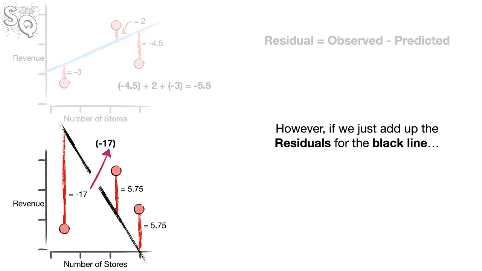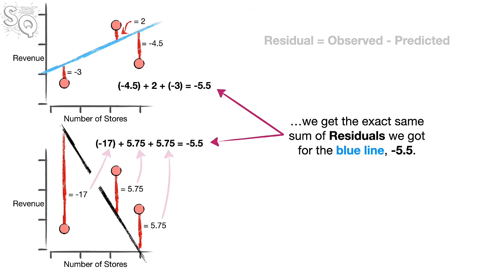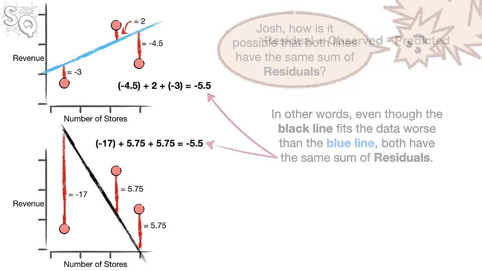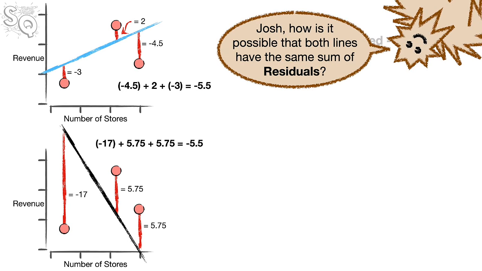However, if we just add up the residuals for the black line, we get the exact same sum of residuals we got for the blue line, negative 5.5. In other words, even though the black line fits the data worse than the blue line, both have the same sum of residuals. Josh, how is it possible that both lines have the same sum of residuals?